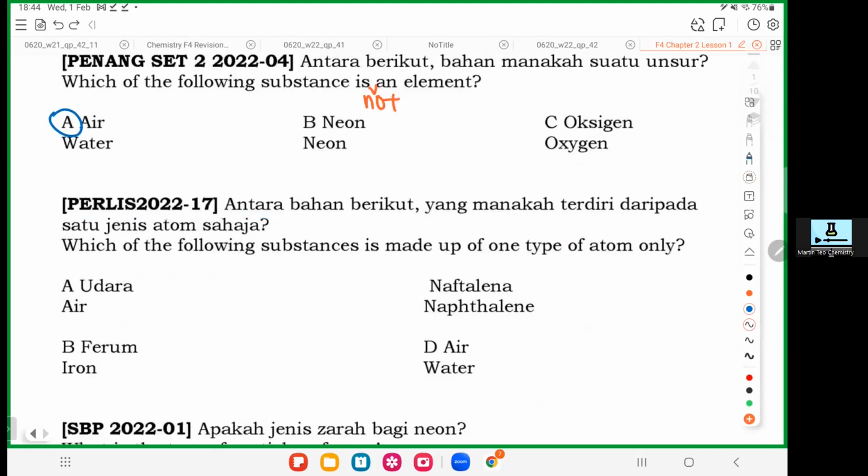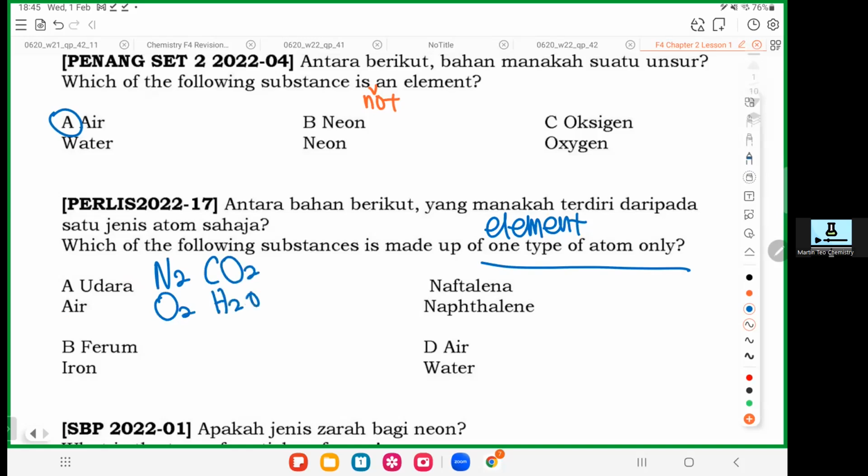Which of the following substances is made up of one type of atom? So what do they actually want? One type of atom means element. So let's look at it. Air. Air has many things, isn't it? Air has nitrogen, oxygen, carbon dioxide, and also some water. Air has so many things mixed together. It cannot be an element.